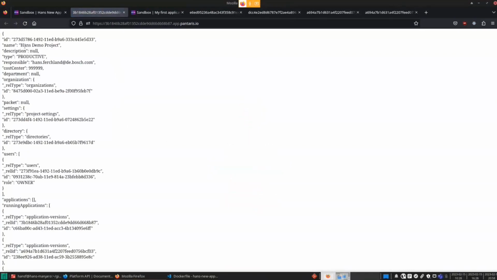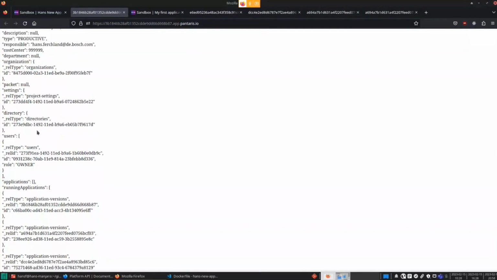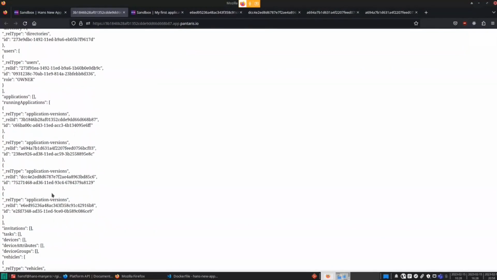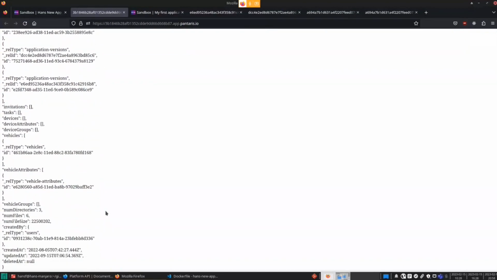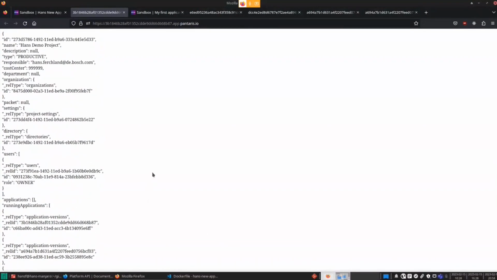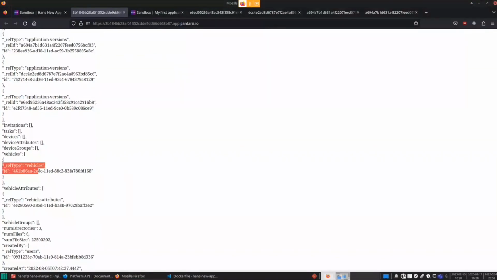Here we are. It's the project I started in. We get some more contextual information like responsibles, cost center, organization, settings, restore the root directory, users, running applications, etc. There's a lot you can get from that already, but also vehicles, like the vehicle I have here.